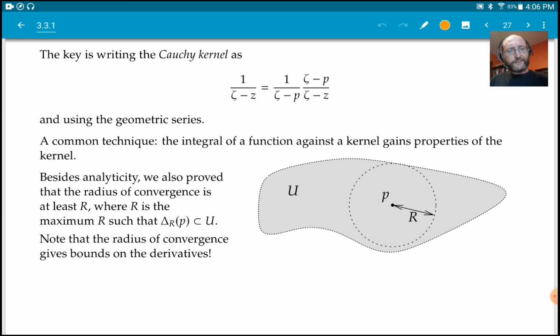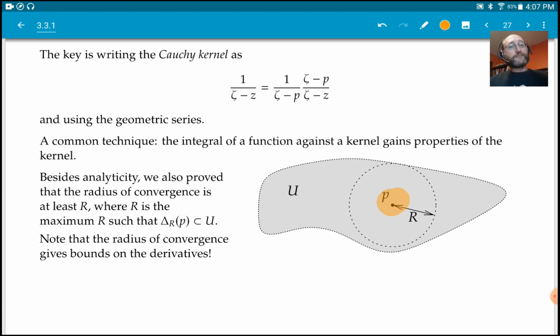So it's the derivatives of the function at p that are the coefficients, and the radius of convergence is some sort of a bound on how these coefficients behave as n goes to infinity. And so we get some sort of bound on the derivatives in terms of the radius of convergence.